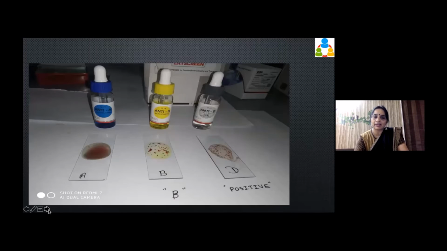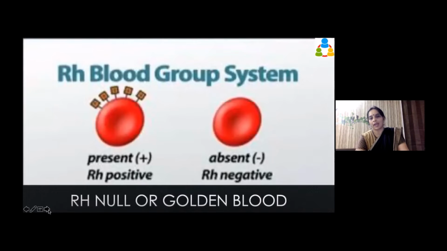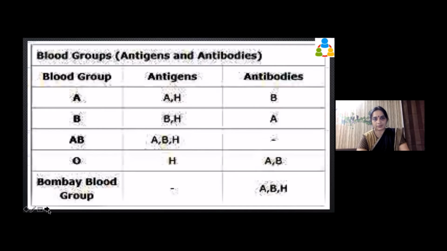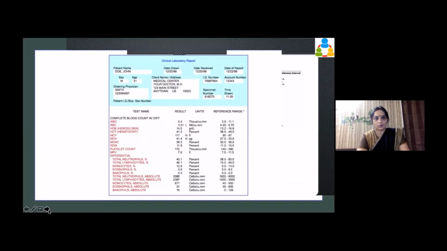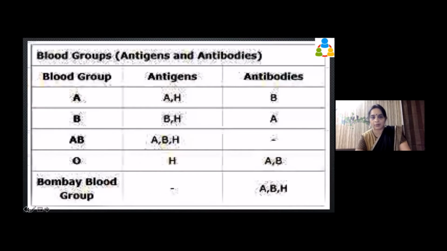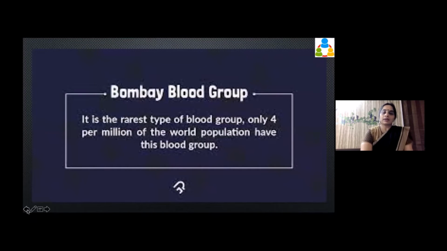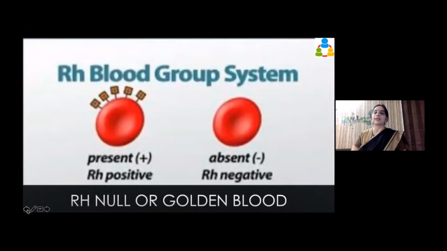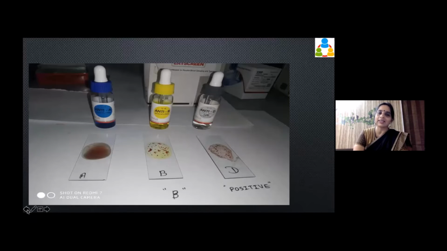We can take care that this kind of thing does not happen. So there is an injection which can be given before the delivery, and we can protect both the mother and the child. So basically the awareness is important.